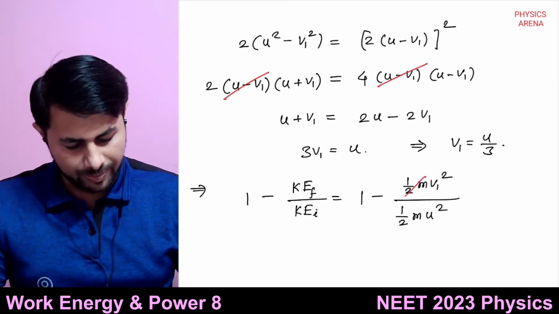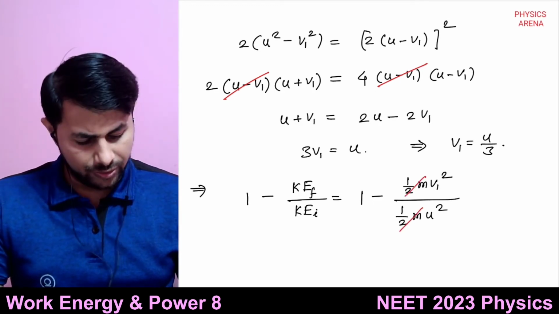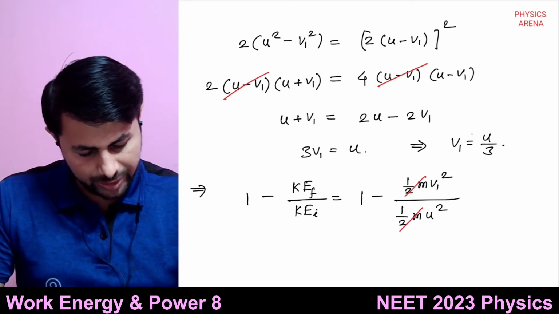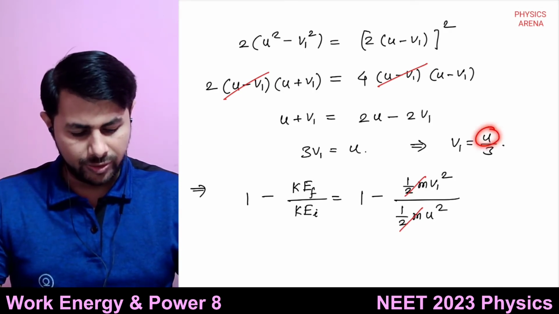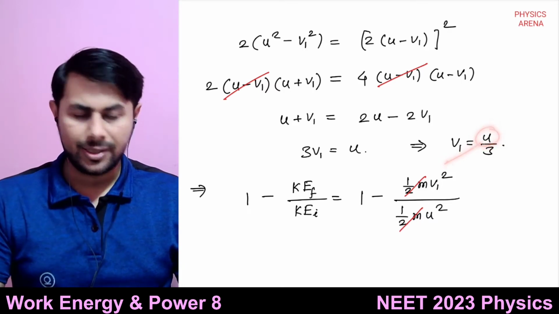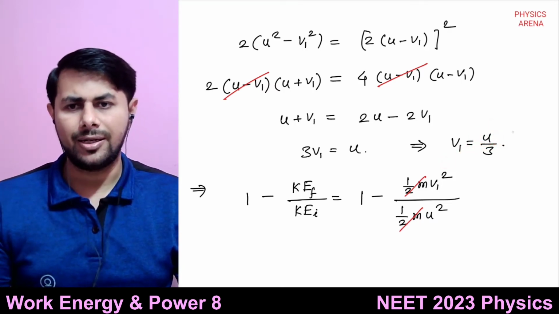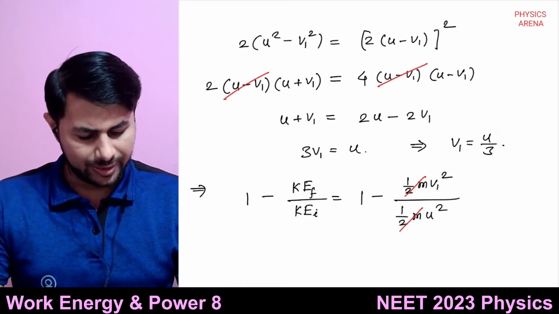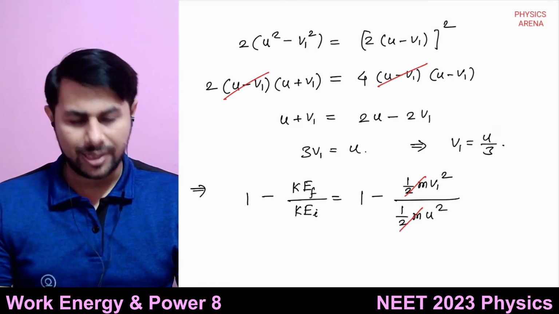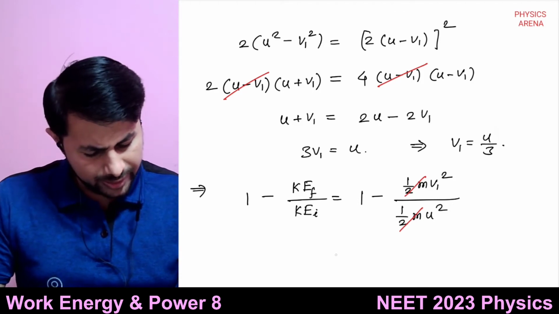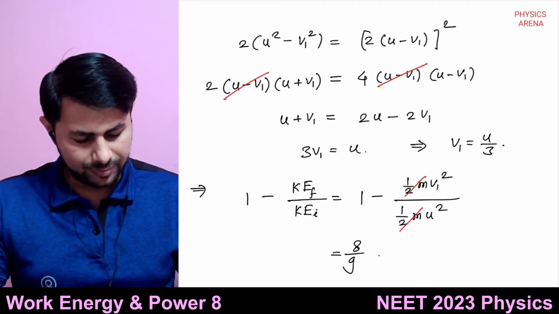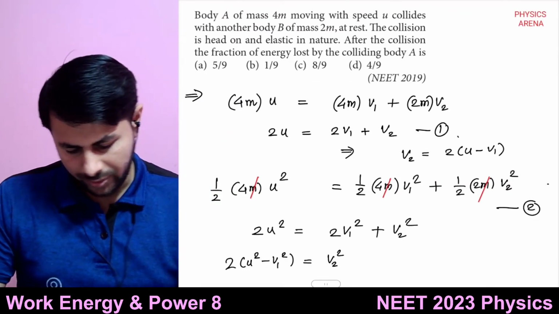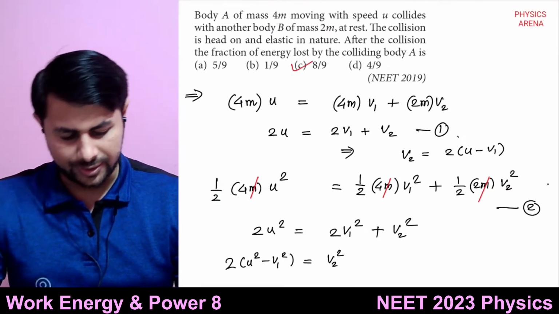So this half m gets cancelled. You have v1 divided by u, squared. v1 upon u is 1 by 3. Square of that will be 1 by 9. And 1 minus 1 by 9 is 8 by 9. So this is the answer, option C.